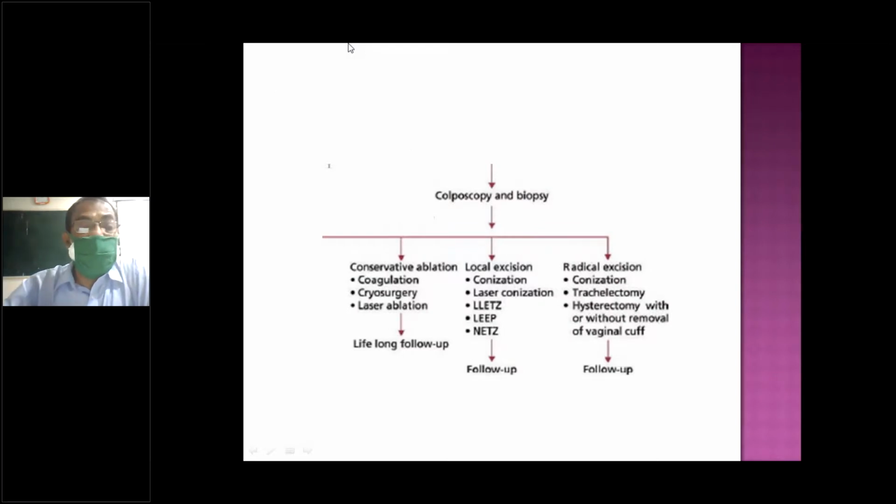So colposcopy biopsy, then conservative treatments: ablation, coagulation, cryosurgery, laser, local excision called knife excision, laser conization, LEEP, and needle excision of the transformation zone. Radical excision is conization, trachelectomy, that is total removal of the cervix. If the patient is older and has completed her family, instead of conization it is better to remove the cervix, or maybe hysterectomy is also there.